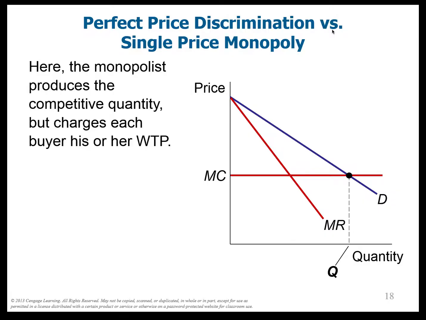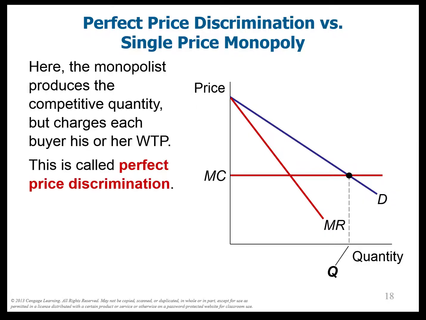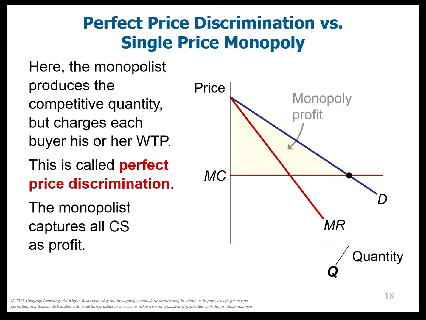And essentially, I just charge each person their willingness to pay. This is called perfect price discrimination. And therefore, all the consumer surplus is captured as profit. It has the benefit of not having any deadweight loss. It has the negative of making the monopolist very, very rich. But you do notice that under the monopolist output, there was this deadweight loss here.